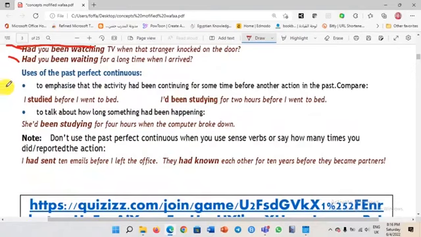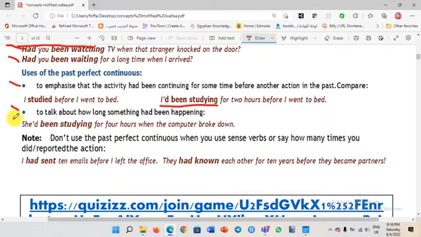Compare these two statements. I studied before I went to bed. Or, I had been studying for 2 hours before I went to bed. What am I doing here? I had been studying. I am stressing the time. It took me a lot of time to do what? To study. When I say I studied before I went to bed, remember, first mentioned, first happened, because both of them are past simple. So I studied first, then I went to bed. We use it to talk about how long something had been happening. For example, she had been studying for 4 hours.